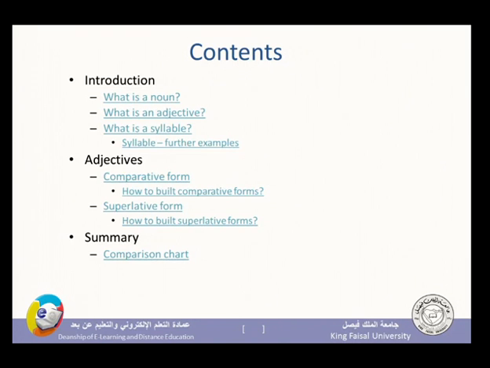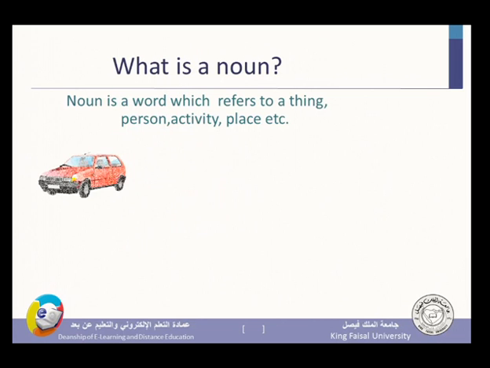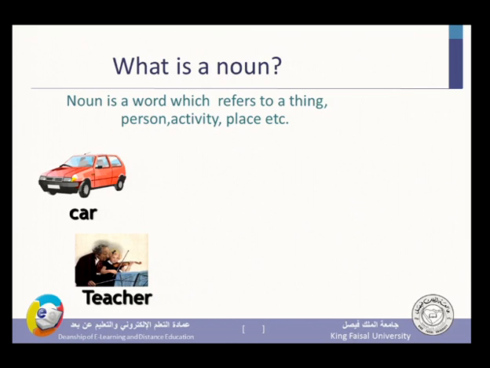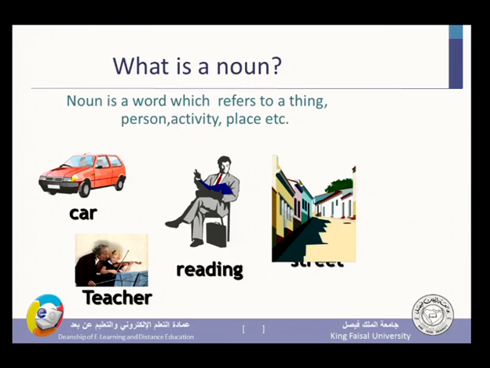Introduction: what is a noun, what is an adjective, syllable? These are the things we are going to cover in this lecture. What is a noun? Noun is a word which refers to a thing. Could be a thing, person, activity, place, etc. Car is a noun. Teacher is a noun. Reading, as an idea, concept, is a noun. Street is also a noun.